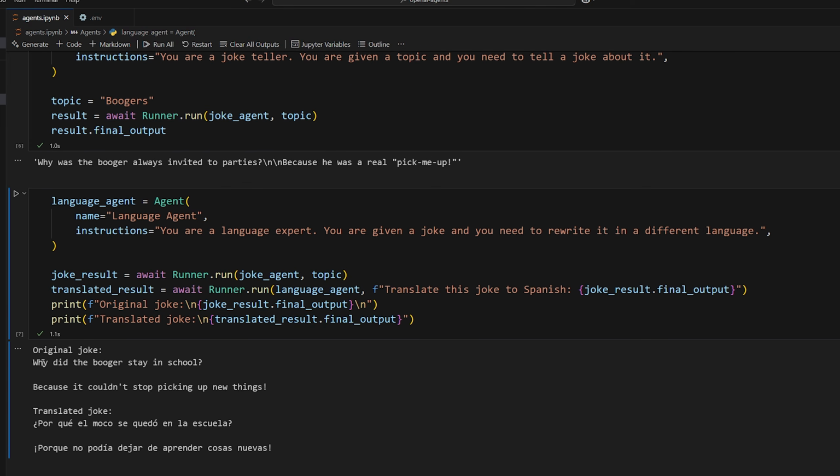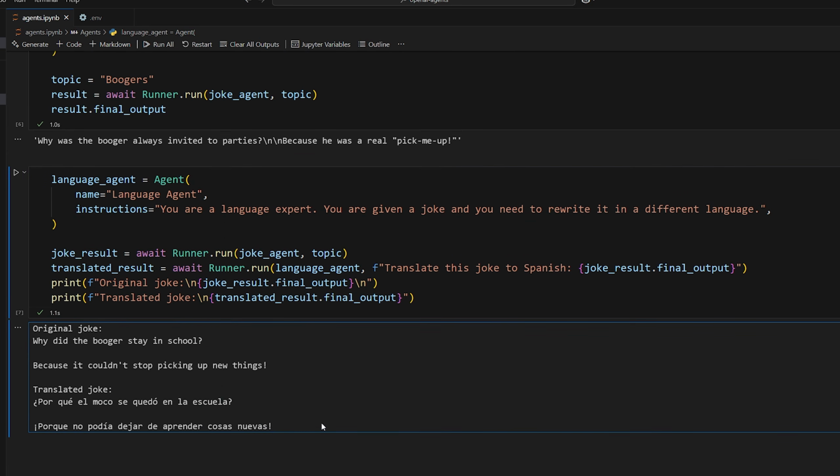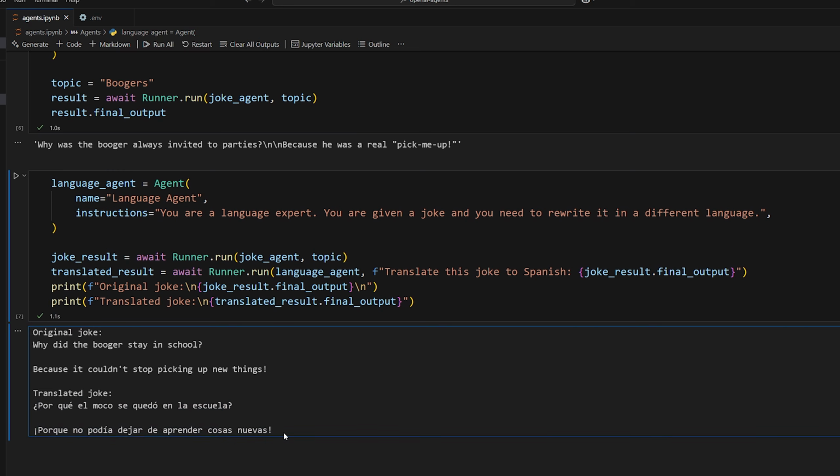So the original joke is, why did the booger stay in school? Because it couldn't stop picking up new things. And then the translated joke, because we're translating it to Spanish, is: ¿Por qué el moco de cuero en la escuela? ¿Por qué no podía dejar de aprender cosas nuevas? Now, I have a very basic understanding of Spanish. Yo hablo poco español, but that looks about right, so it worked.